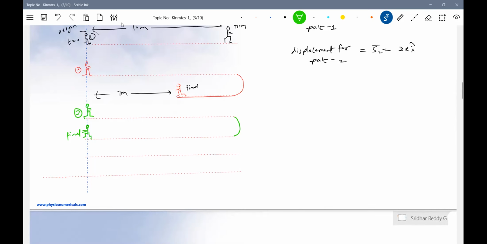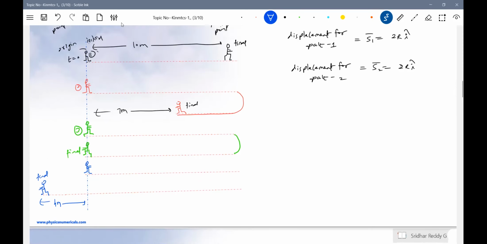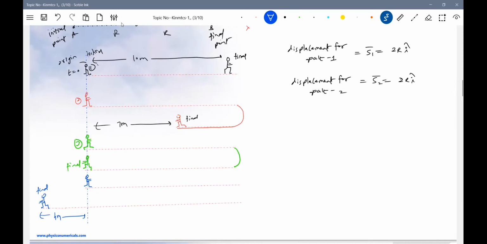The fourth person will start from here, and finally he will reach here, let it be at a distance of, say, 4 meters on the left side. I took this as the origin. Let's see that in different cases.